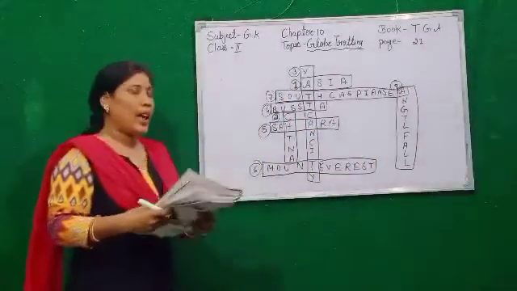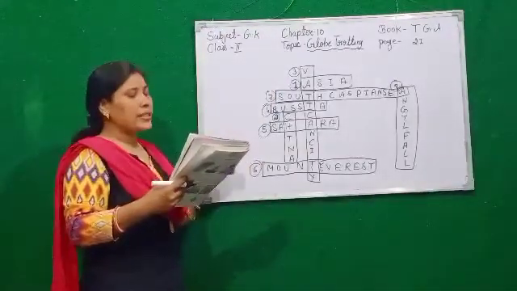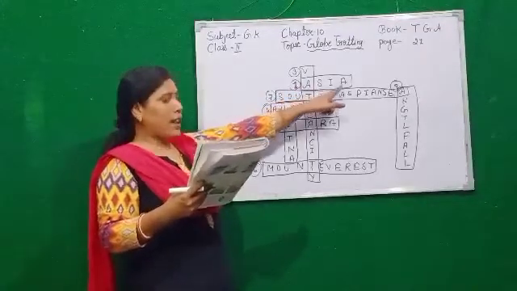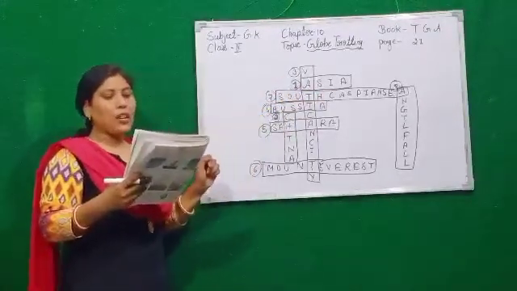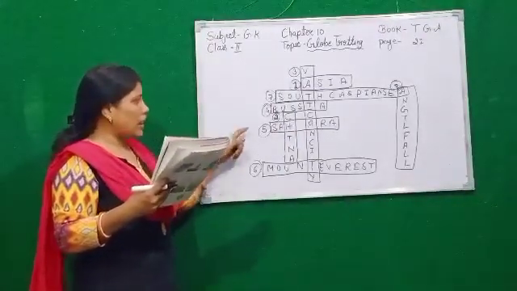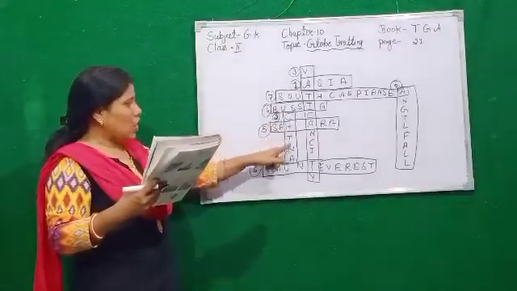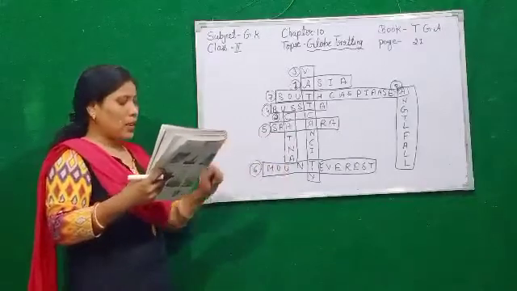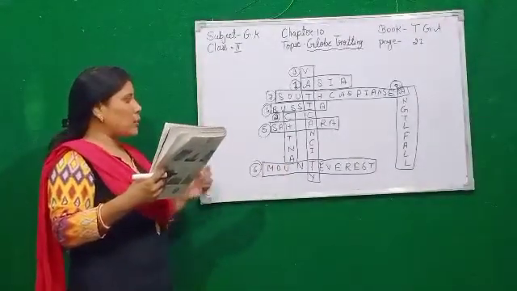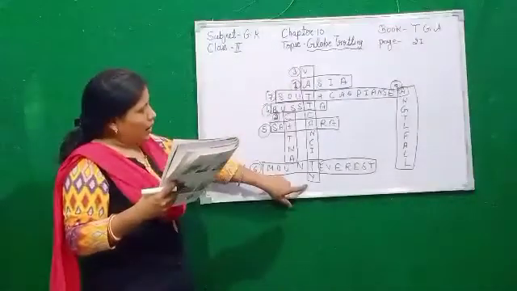Children, I will again repeat these names. It is the largest continent in the world. First is Asia. Second, it is the most populous country in the world. Which is the most populous country? China. So we mark here, second number, China. Next, it is the smallest country in the world. It is Vatican City. We mark here to here.